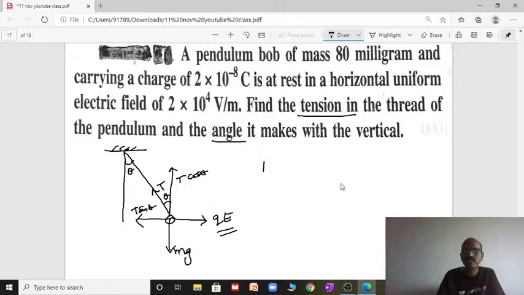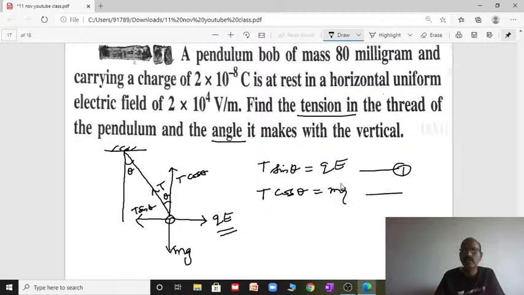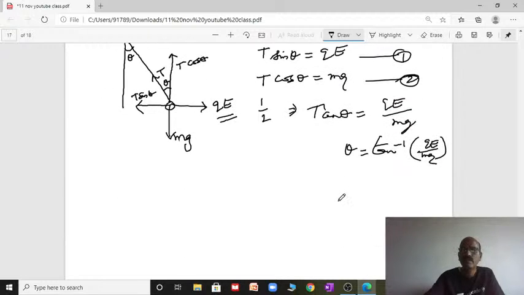First equation, T sin theta is balanced by QE. Second, the vertical component, T cos theta is balanced by mg. Divide equation 1 by 2, T cancels, sin by cos is tan. So tan theta equal to QE by mg, theta equal to tan inverse of QE by mg. All values are given.